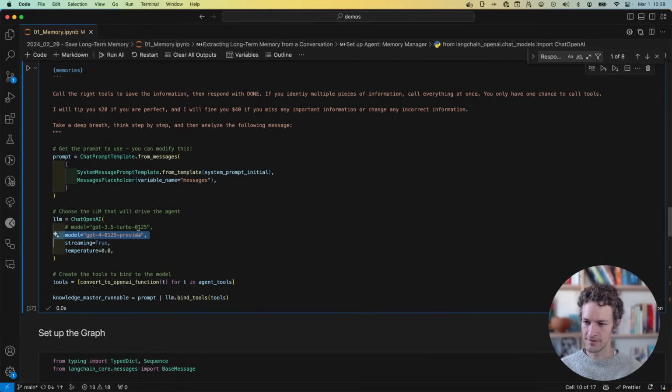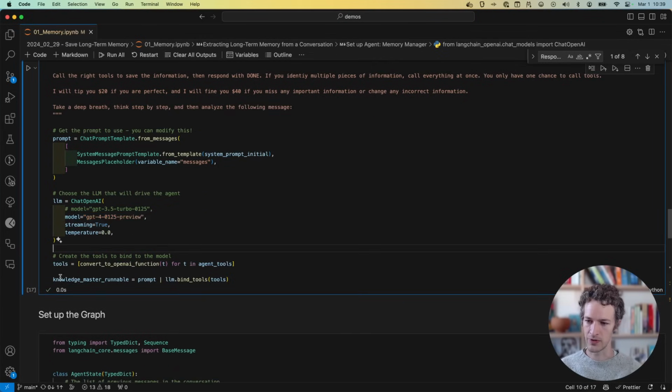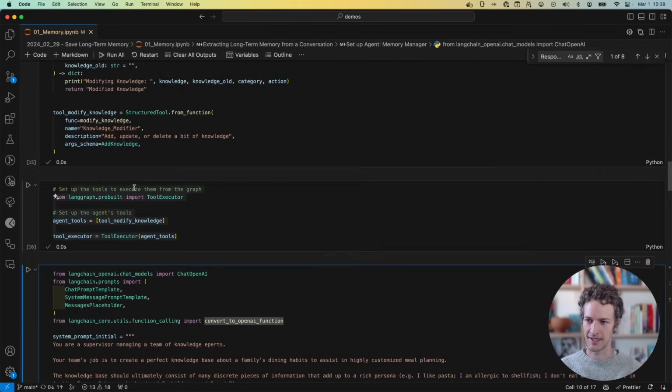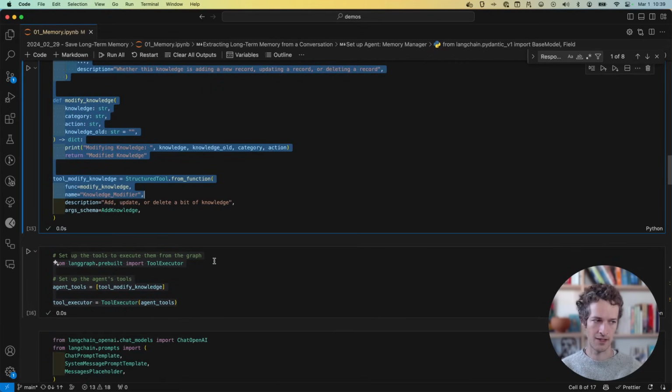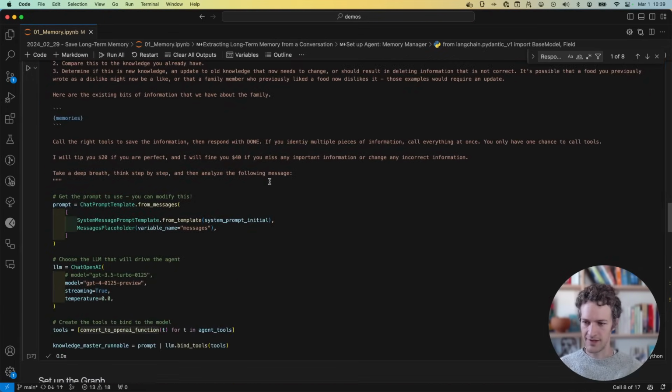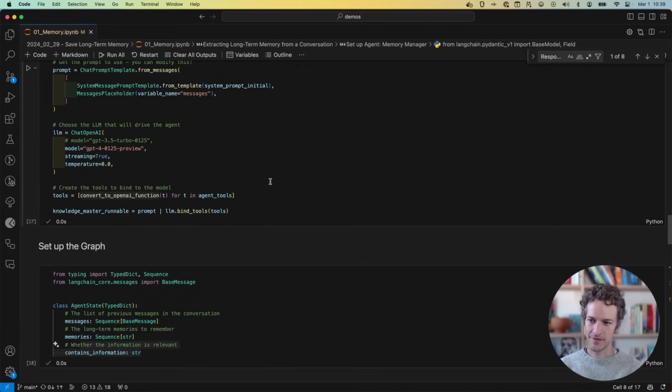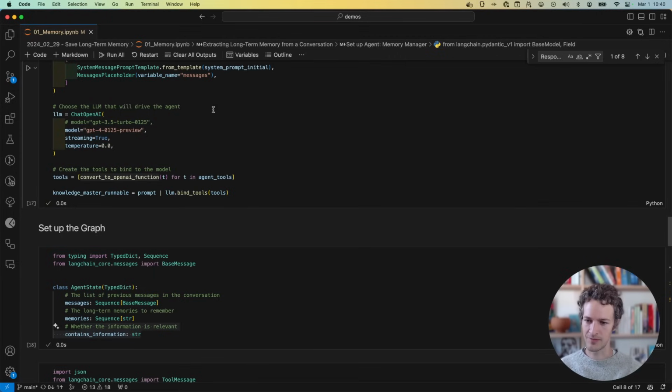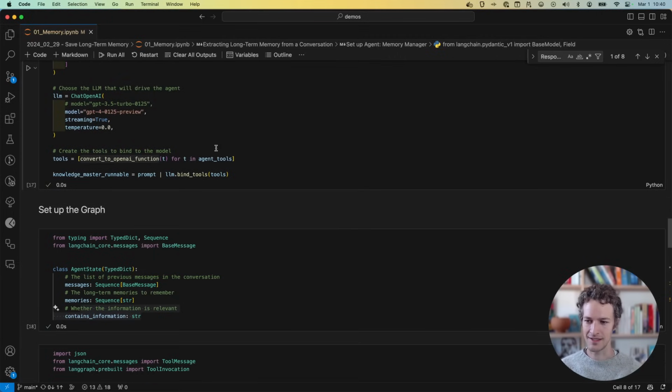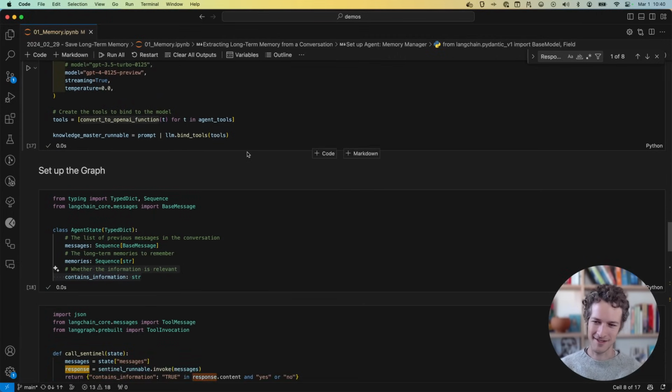I give it the GPT-4 because I need it to do a lot of reasoning and the parallel tool calling. And we're going to create our runnable here and bind the tools to it, which we do through the convert to OpenAI function. It's attaching the tools that we walked through up here, just that one tool. So now that's basically it. It's got those two different kinds of LLM runnables. So it's not really a complicated agent here, and LangGraph is just easy to run now.